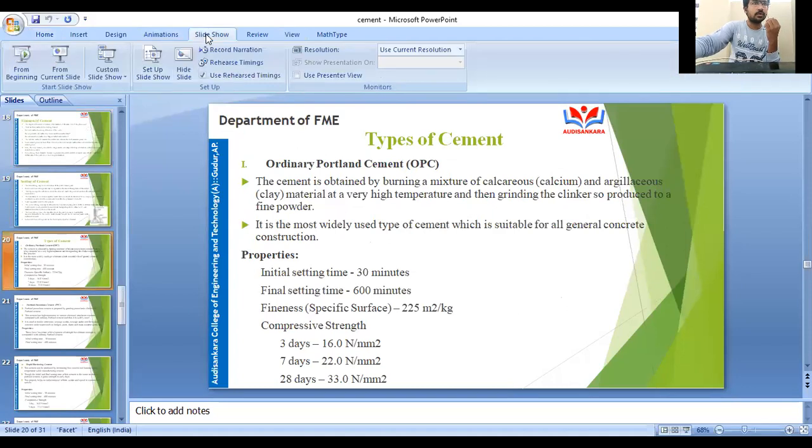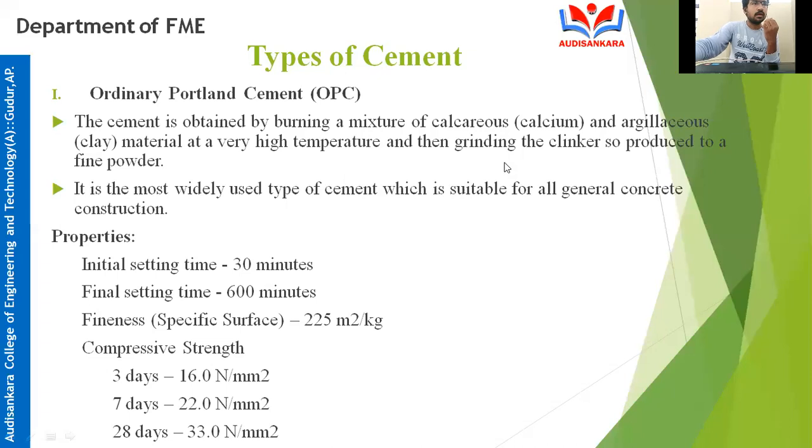Ordinary Portland cement. Manufacture of ordinary Portland cement is a normal process. If we change the proportions of calcareous and argillaceous material, then we get different types of cements, right? What are the calcareous and argillaceous materials? Lime and clay stones, limestone, claystone, right? Have you got it?